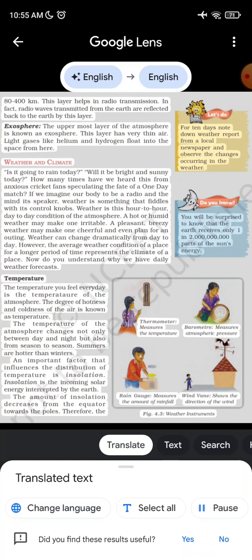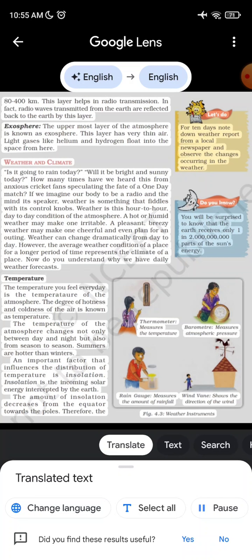A hot or humid weather may make one irritable. A pleasant, breezy weather may make one cheerful and even plan for an outing. Weather can change dramatically from day to day. However, the average weather condition of a place for a longer period of time represents the climate of a place. Now do you understand why we have daily weather forecasts?